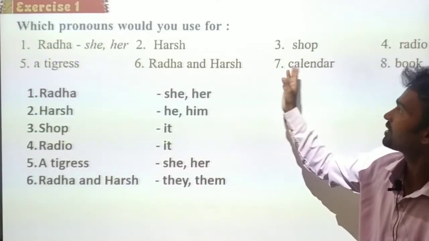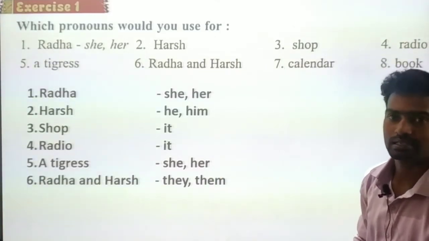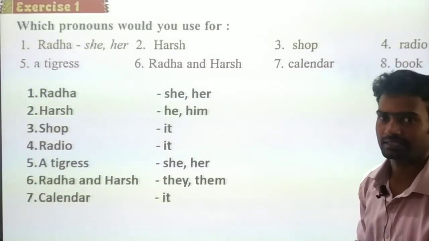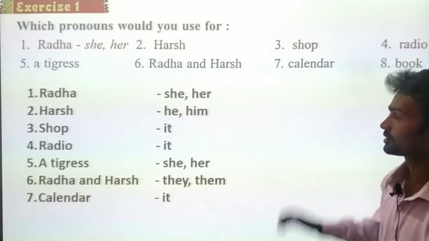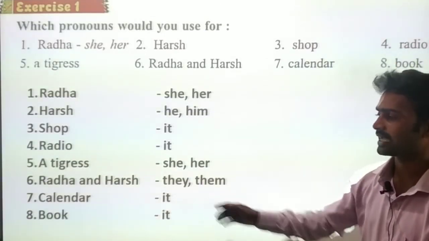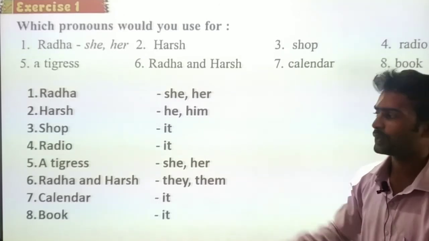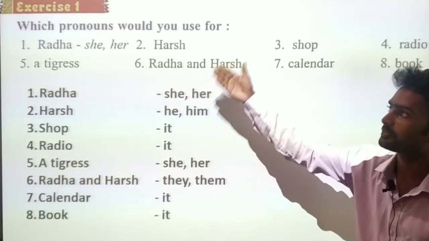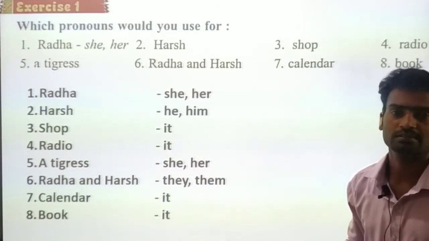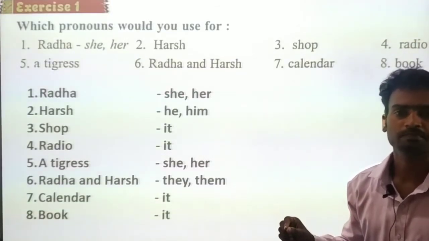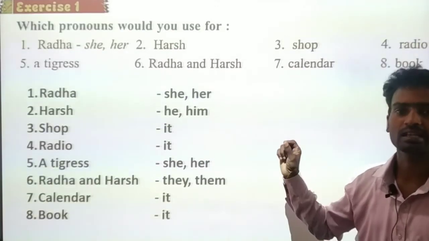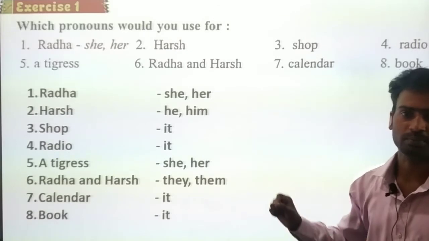And the next one, calendar. This is a thing, right? For the thing we use it again. And the last one, book. It's also a thing, right? For the book we use it again. So this is how we have to separate the pronouns. This is how we have to identify the pronouns. This is very important, dear children. Please have patience in that. Please learn it properly, right?